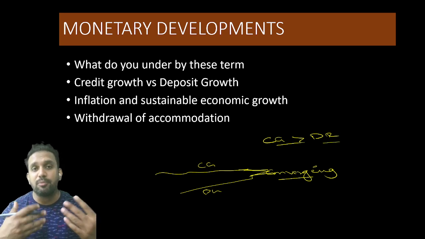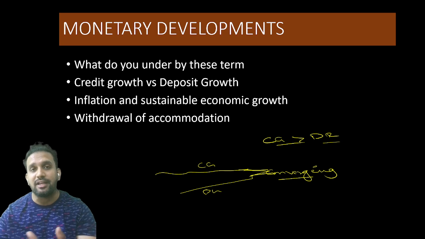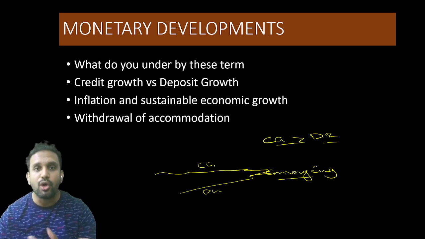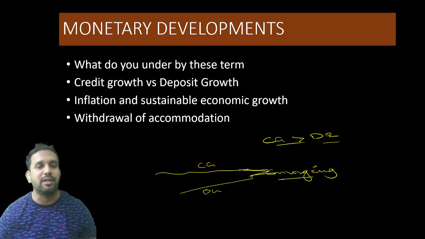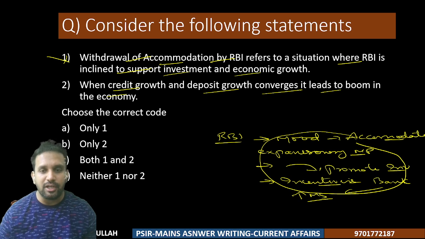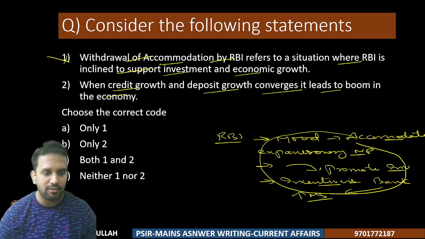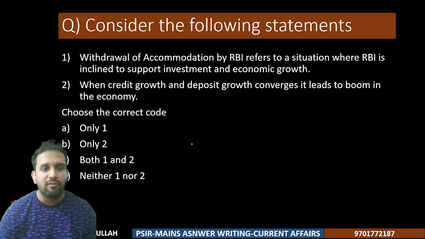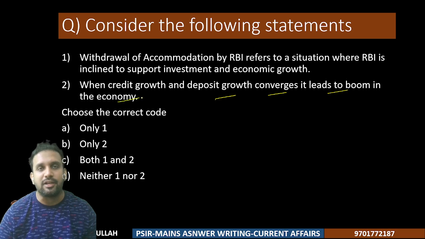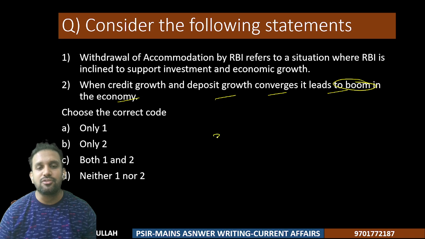Means more number of people should be depositing with the banks. Banks can give what? More loans. That is a normal phenomenon that we understand. Now here you see, when the credit and deposit growth converges, it leads to boom in the economy. Does not lead to boom. The word is wrong here, because it leads to what? Stagnation of the economy.